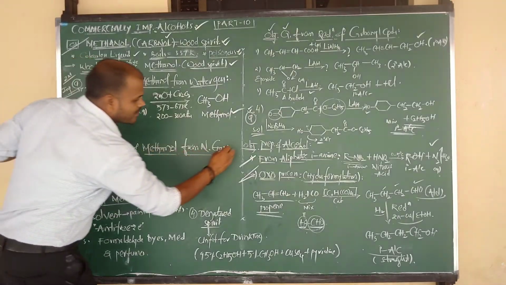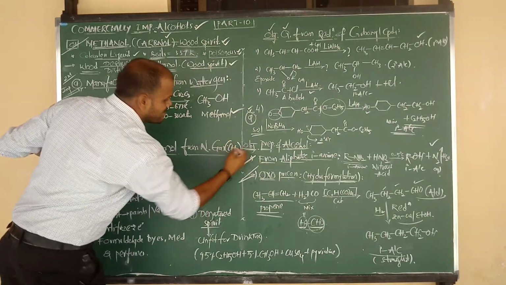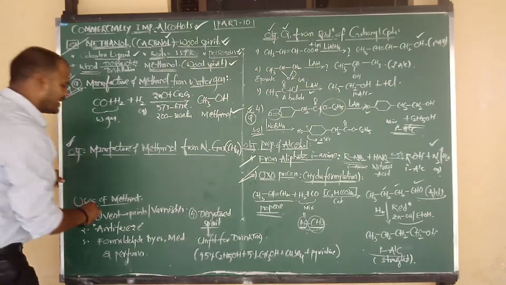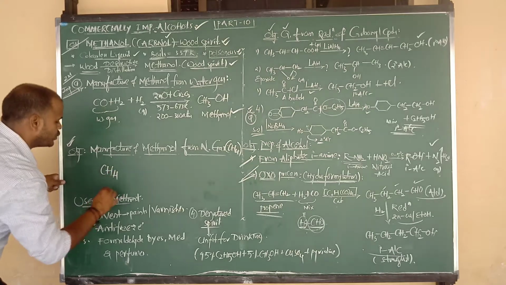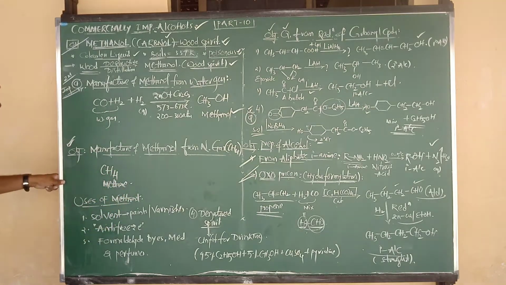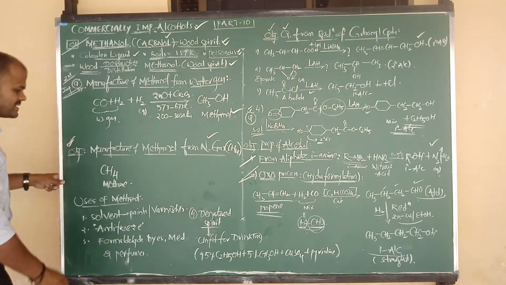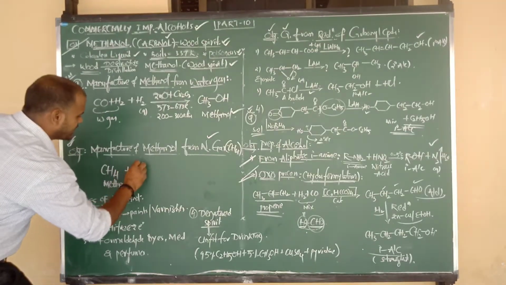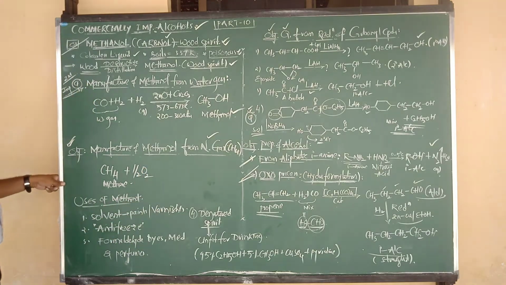Let us go for objective preparation: manufacture of methanol from natural gas. In natural gas, what is the major component? Methane. So let us consider methane. The methane formula is CH4. It is the major component in natural gas. Methane upon oxidation requires only one oxygen.